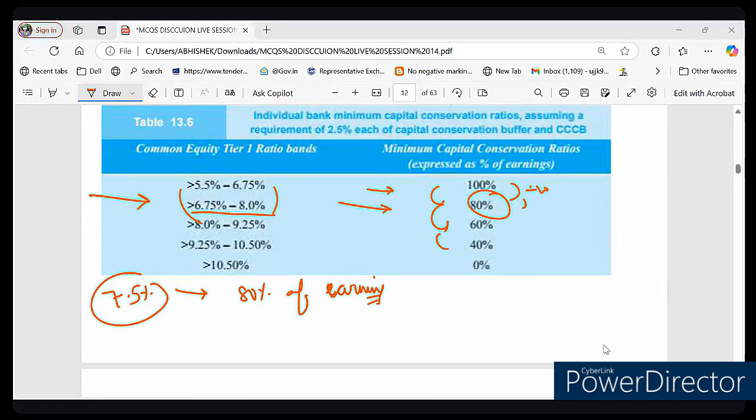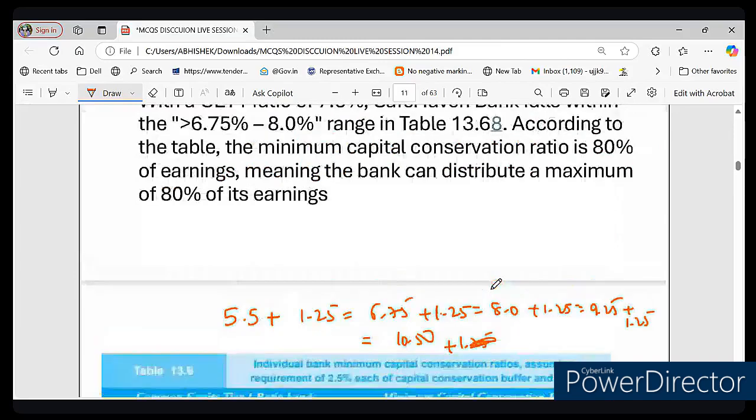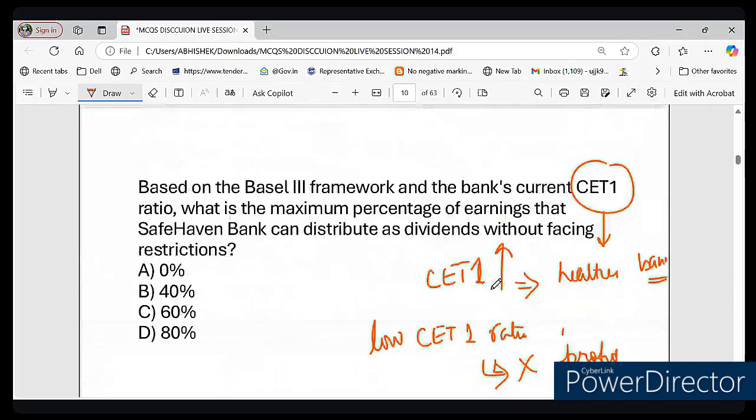So they must conserve 80% of the earning, right? So the correct answer is 80% of the earning. Very good. The 80% of the earning they can distribute. So that means Safe Haven Bank must keep 20% and give out the rest as dividend. So 80% is the correct answer. Option number D is the correct answer.